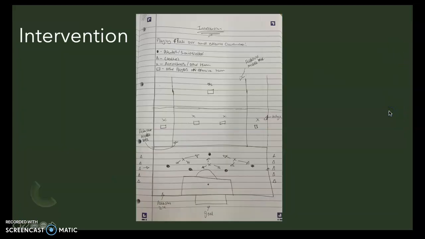From the data, I've created this drill. In this, there will be 5 defenders and 3 attackers in the defensive third. Attackers will press while the defenders try to play out from the back. Time constraints will be applied so that they must keep the ball for a certain amount of time.